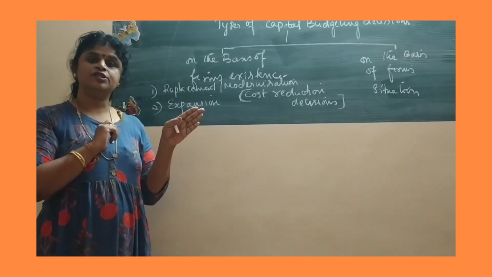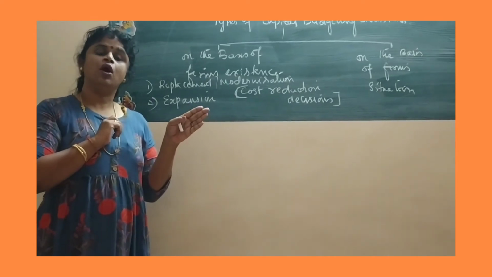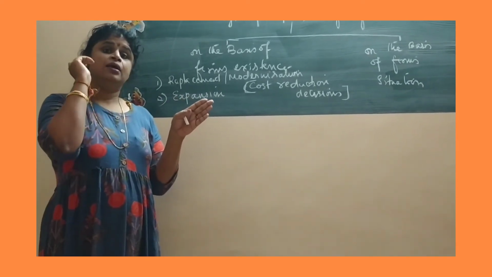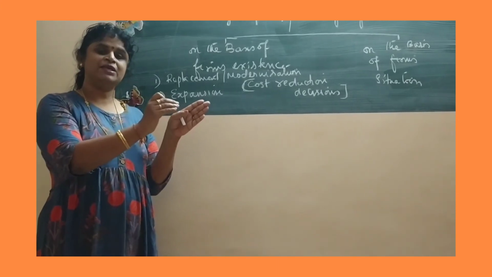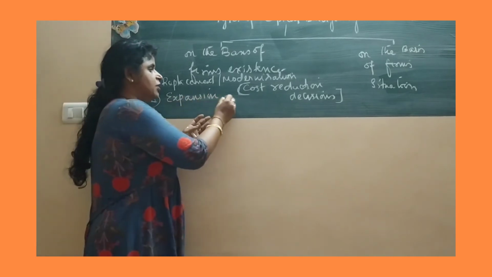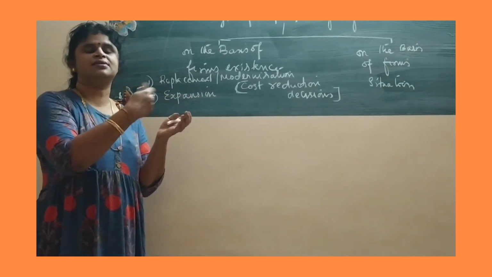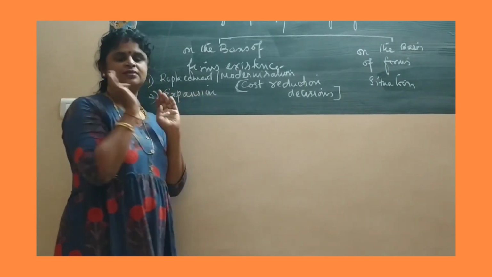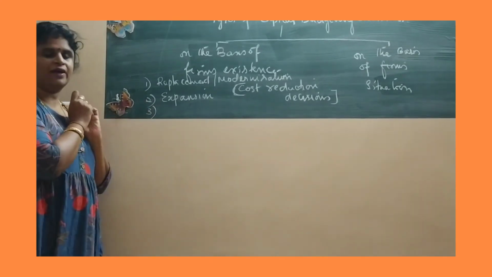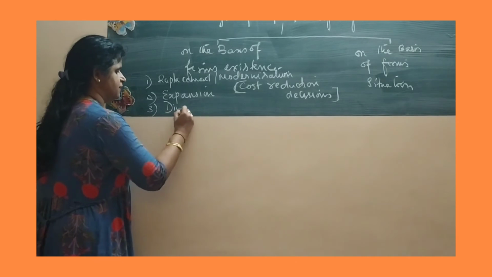So it's important for us to take a decision to not just bring in machineries to add up to your cost, but look at those aspects which can increase the production capacity. So when you're adding production capacity to the existing ones, the decision taken is referred to as an expansion decision. The third important decision that we have here is a diversification decision.